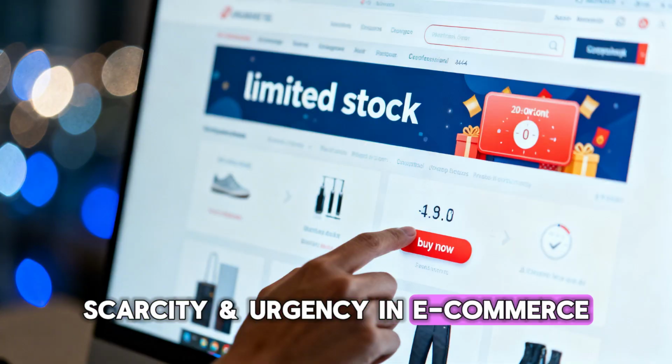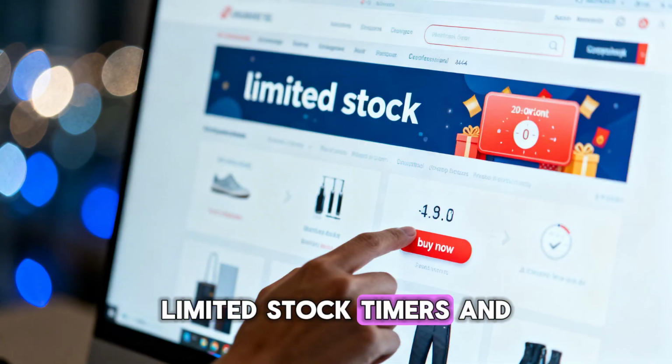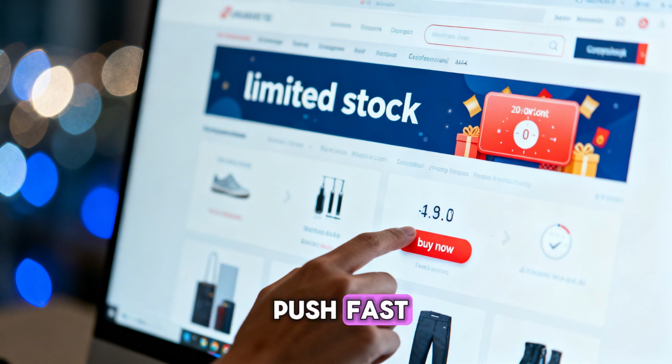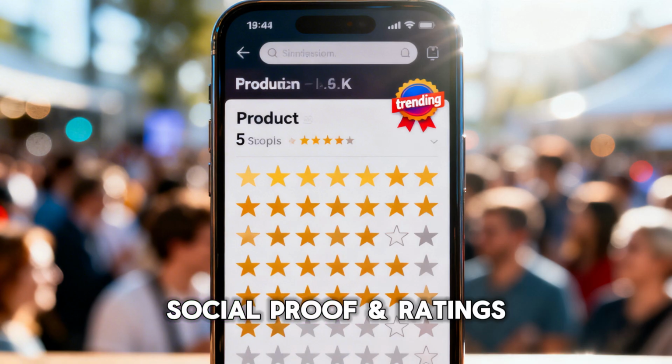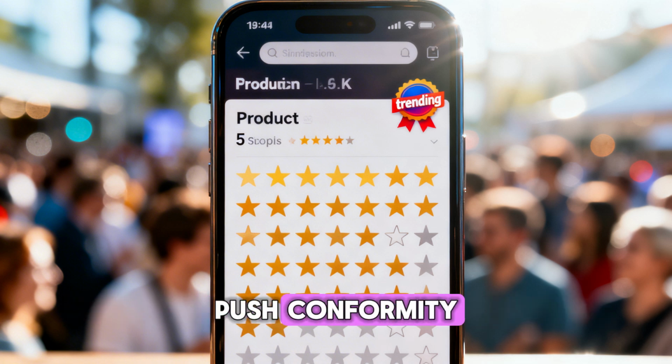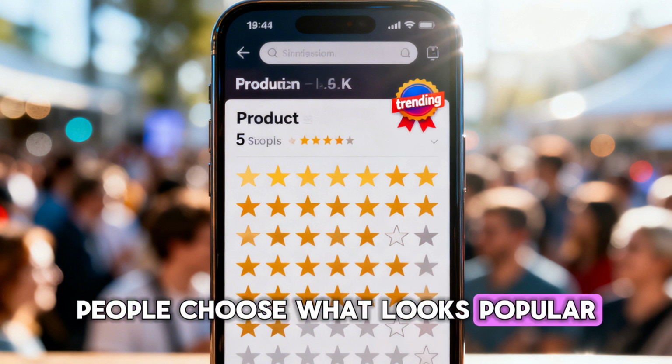Scarcity and urgency in e-commerce. Limited stock timers and flash deals exploit loss aversion and scarcity heuristics to push fast decisions. Social proof and ratings. 5-star counts and trending labels push conformity. People choose what looks popular.